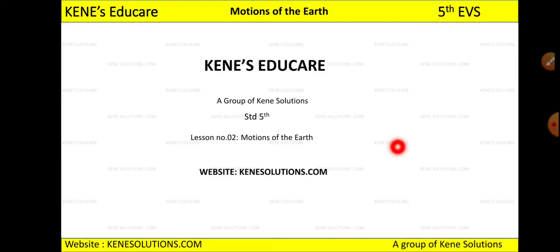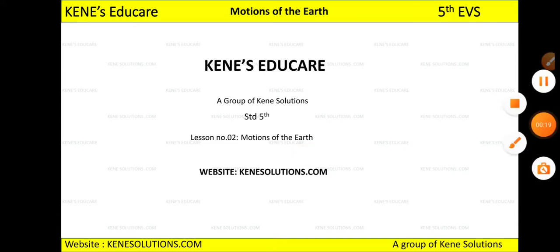Today we will be starting with lesson number 2, which is motions of the earth. Now what do you mean by motions of the earth? Motion means how the movement of the earth is taking place. In this lesson you will come to know various important things about the earth and how those things occur. You will get to know the exact scientific reason behind every motion, every movement of the earth.